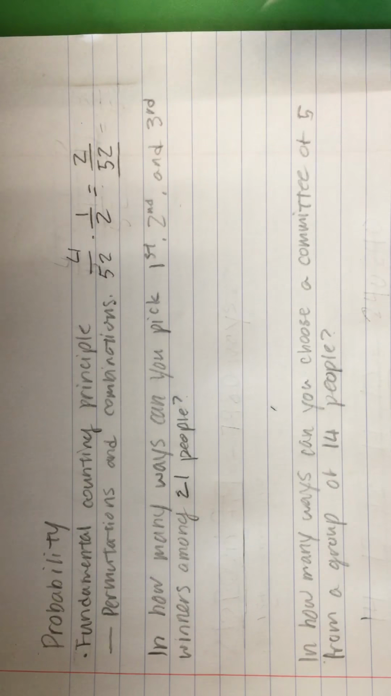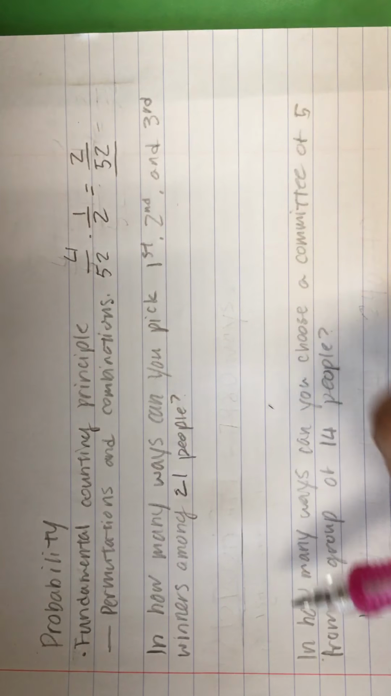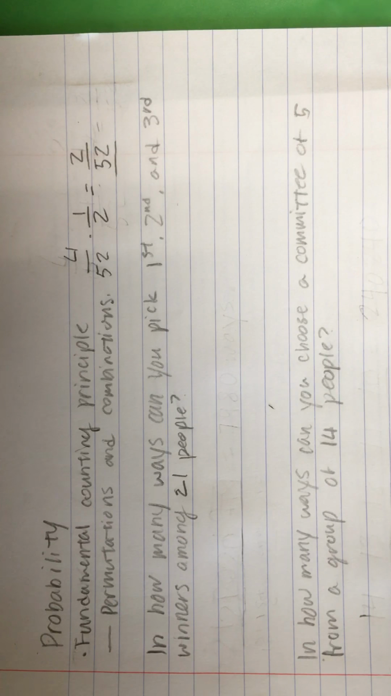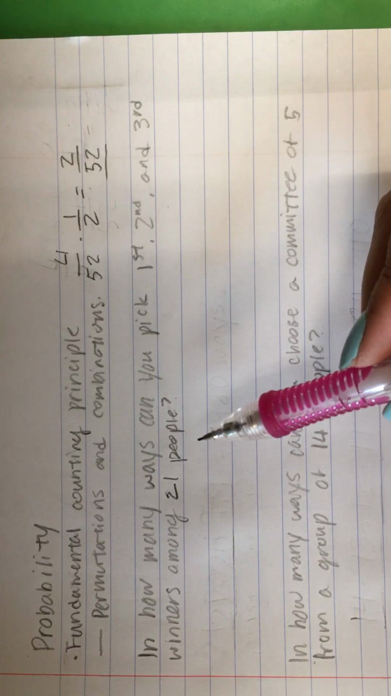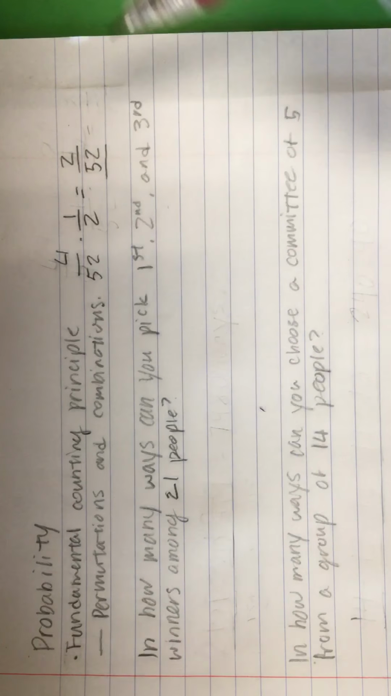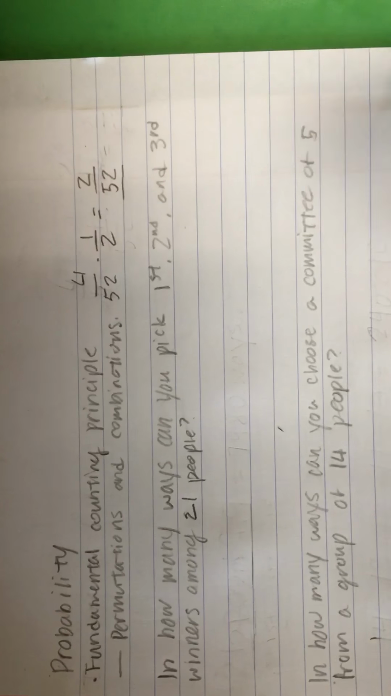A permutation is an arrangement of a set of objects in a definite order of some or all of the elements in that set. A combination, on the other hand, is one where order does not matter. So we'll do some problems and see if we can employ these concepts.